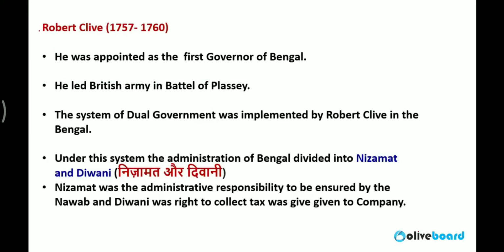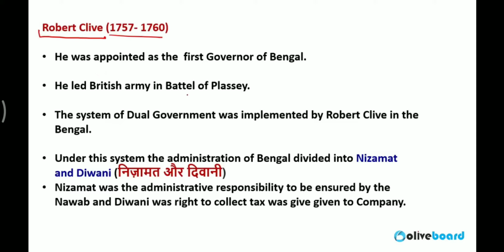Now I am going a little bit deep inside the concept, so we'll be able to understand the logic easily. Robert Clive. Robert Clive's duration was 1757 till 1760. 1757, the Battle of Plassey.